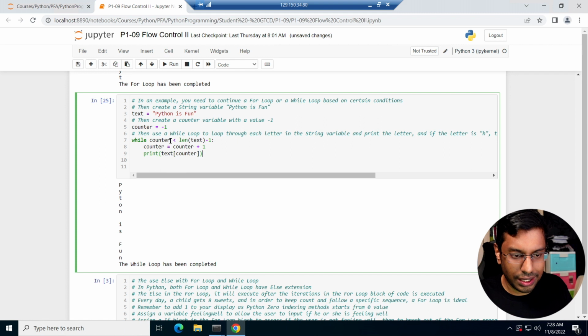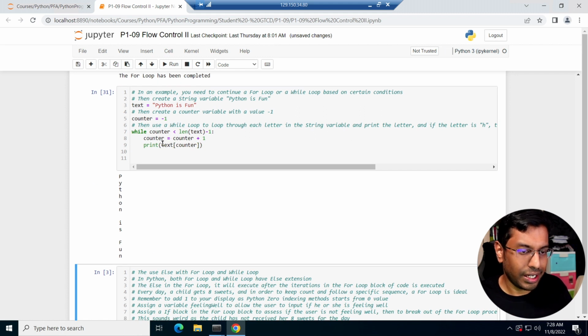Counter, right? And I print this out. Python is fun, right? So it's just looping through, and it's just adding for me from 0 all the way until, what's the length of text here? 1, 2, 3, 4, 5, 6, 7, 8, 9, 10, 11, 12, 13, 14 characters, until 13. It's going to loop through, and yeah.